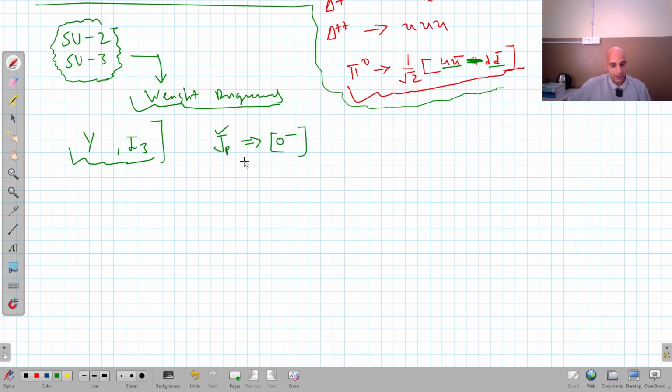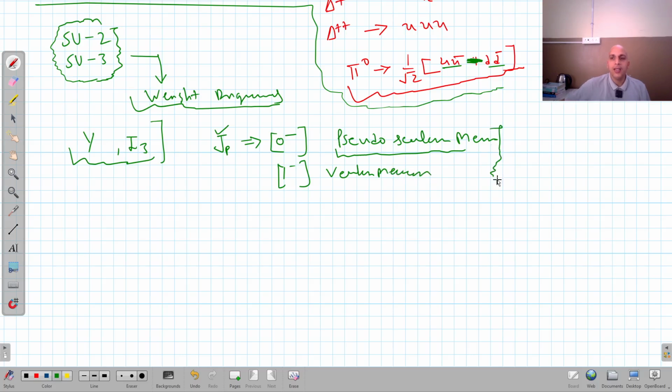We call them pseudoscalar mesons. But we have other mesons also for which the spin is 1, and again parity is negative. These are called vector mesons, right? Mesons are basically, we know very well, bosons. They have either zero or integral spin.